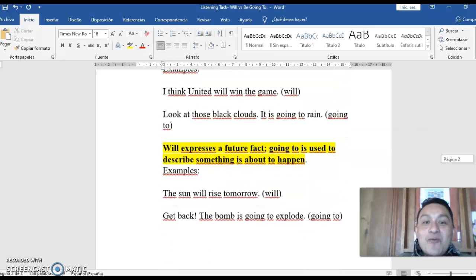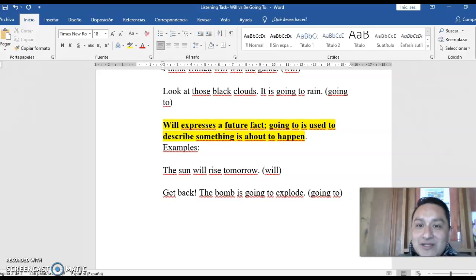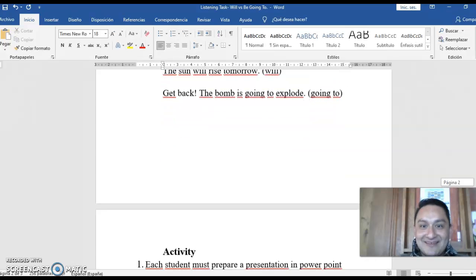Yes. Will expresses the future in fact. Going to is used to describe something that is about to happen. For example, the sun will rise tomorrow. Yes, it is a fact, right? The sun rises every day. And another example, you and some friends are close to a bomb. You say, hey, get back. The bomb is going to explode. Yes? So you need to get back because it's going to happen, right? Because it's something that is happening, right?